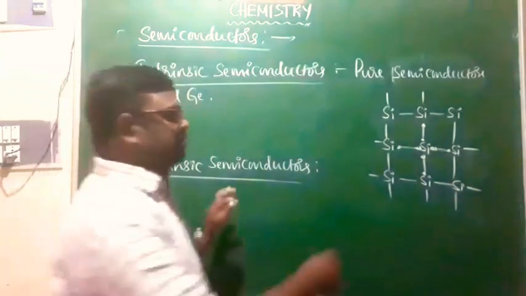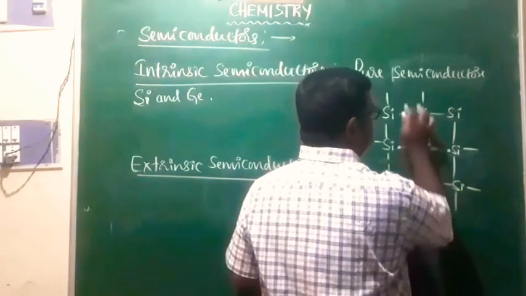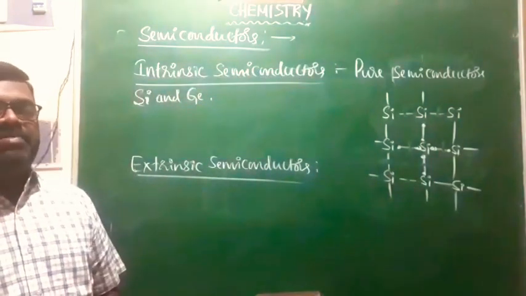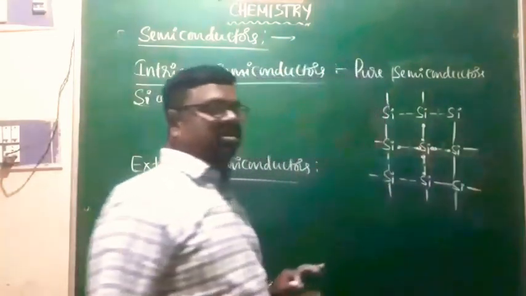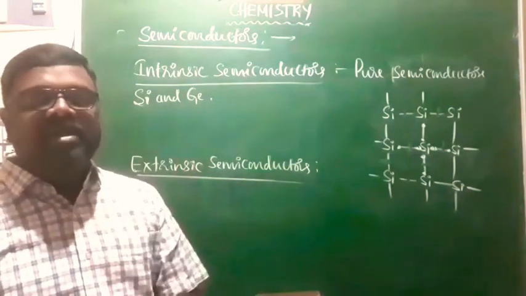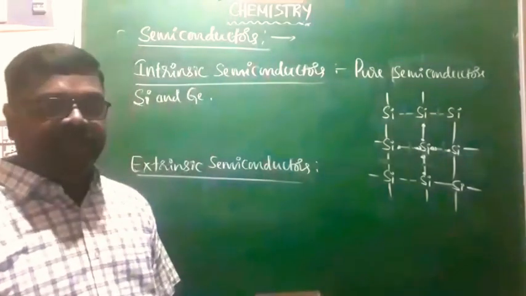Now when the temperature is increased, what happens? These covalent bonds will be broken. A large number of covalent bonds in the lattice of silicon will be broken. Once the covalent bond is broken, what happens? The electrons will be free, and free electrons are released, and thereby electrical conductivity increases, and that is what we call intrinsic semiconductors.